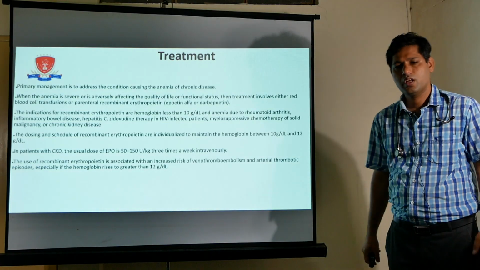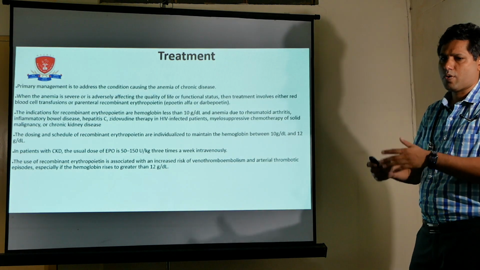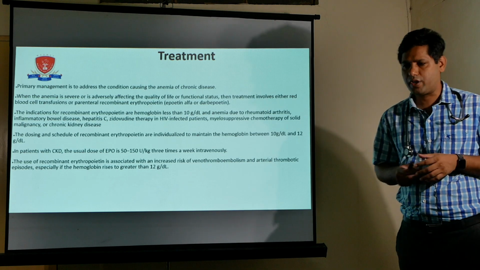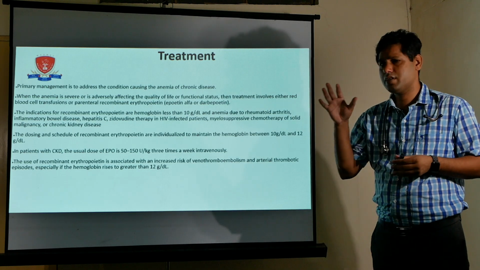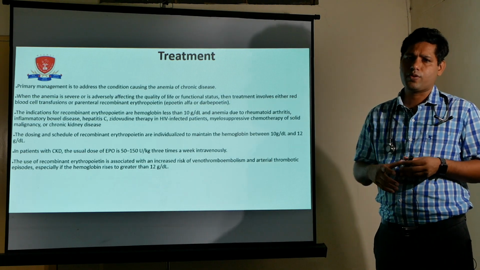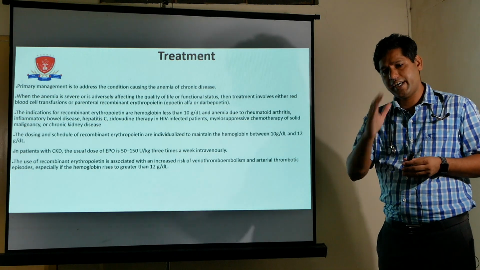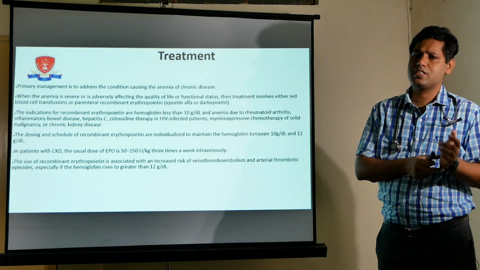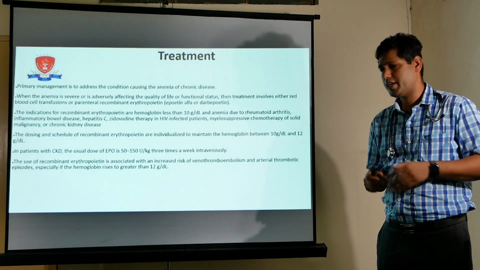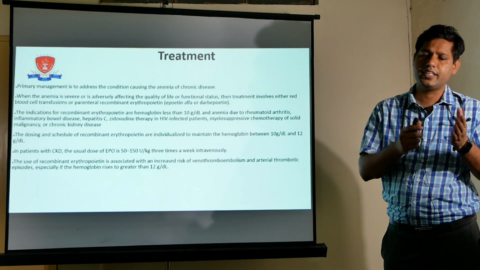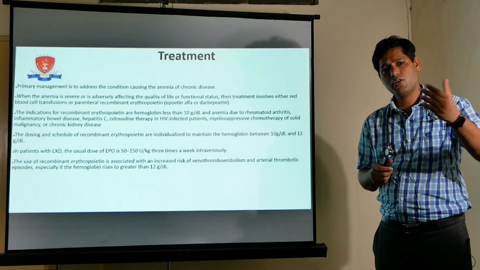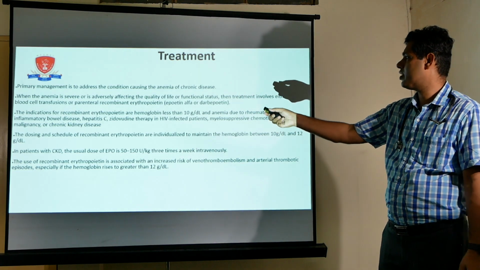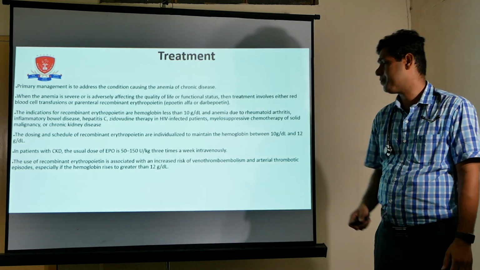Now, after diagnosis of this anemia of chronic disease, treatment. What is the treatment of anemia of chronic disease? This is very important. The main aim of treatment is to treat the primary cause. And what is the primary cause? If the primary cause is chronic inflammation, treat the inflammatory condition. If the primary cause is CKD, treat the CKD. If the primary cause is endocrinopathy, treat the endocrinopathy. So primary management is to address the condition causing the anemia of chronic disease.